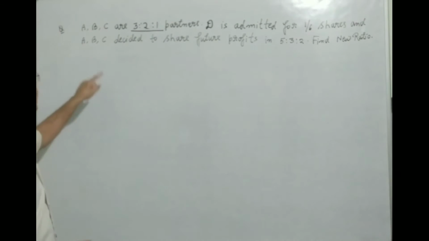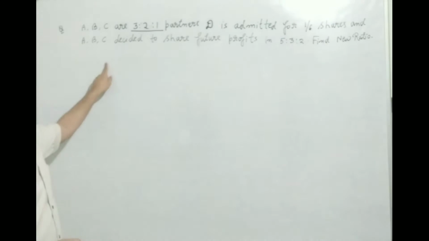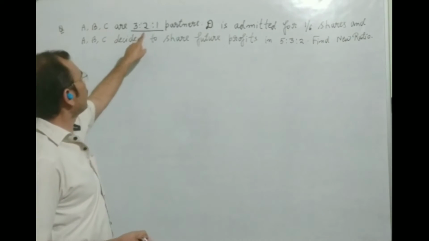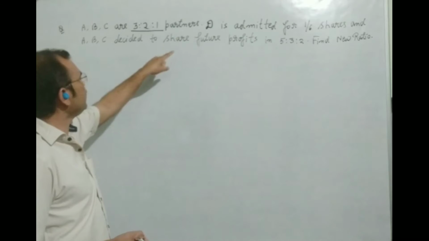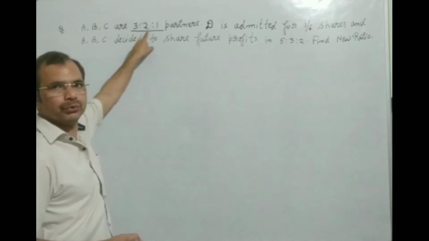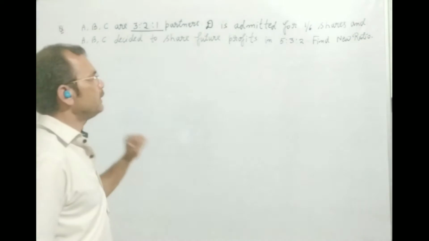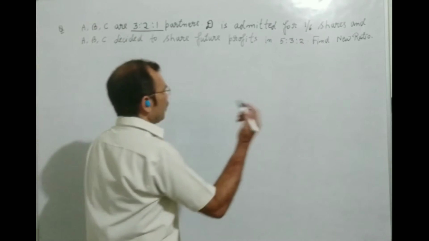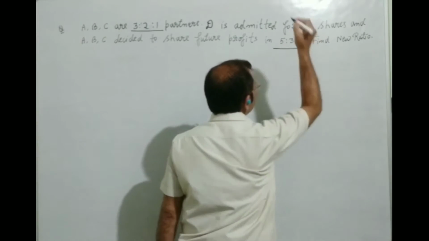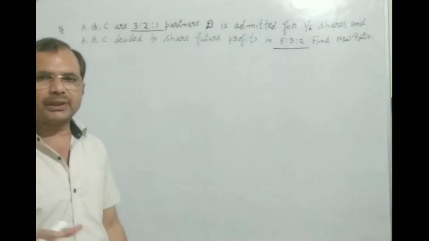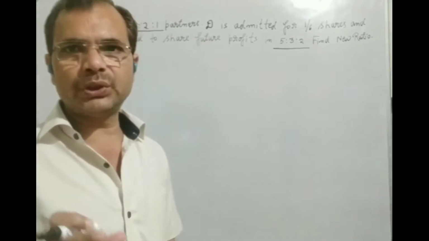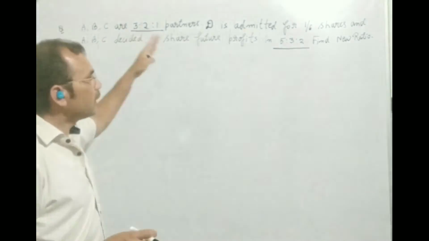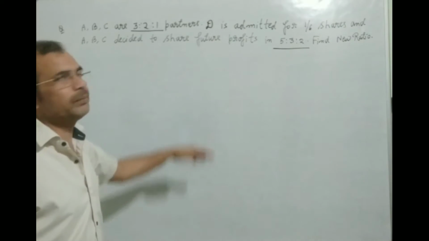And then A, B, C, the old partners, decided we will not distribute the profit after D comes in the firm in the ratio 3:2:1. They decided that they will distribute the profit 5:3:2 among them. How can we solve this question?